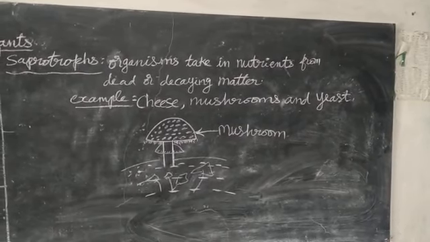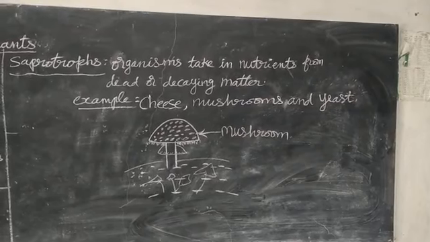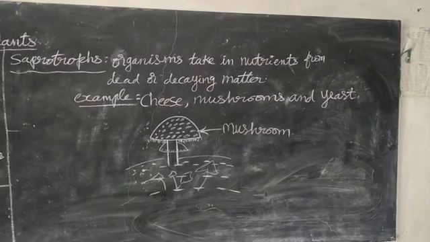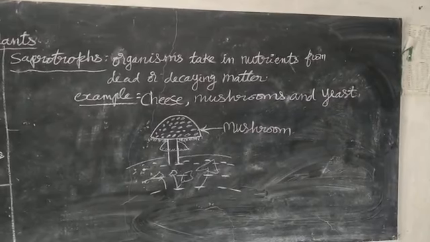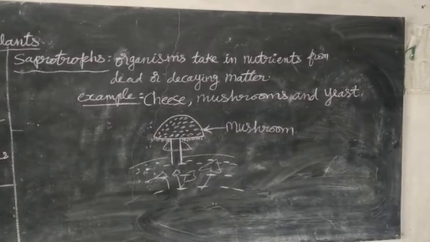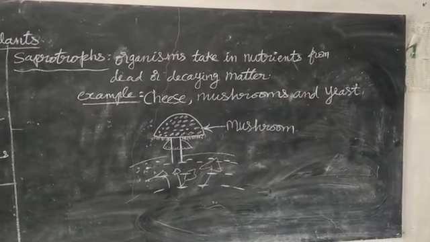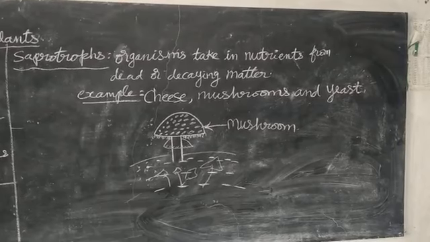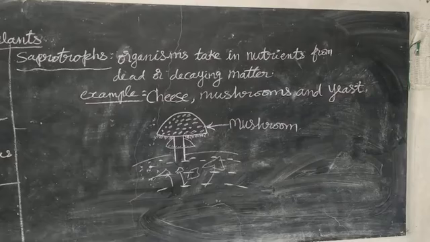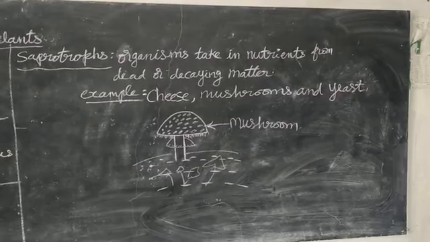Those patches are nothing but saprotrophs. They are fungus. It is not fit for eating for us. These organisms grow in a moist place. They are called saprotrophs and they are also called fungi.